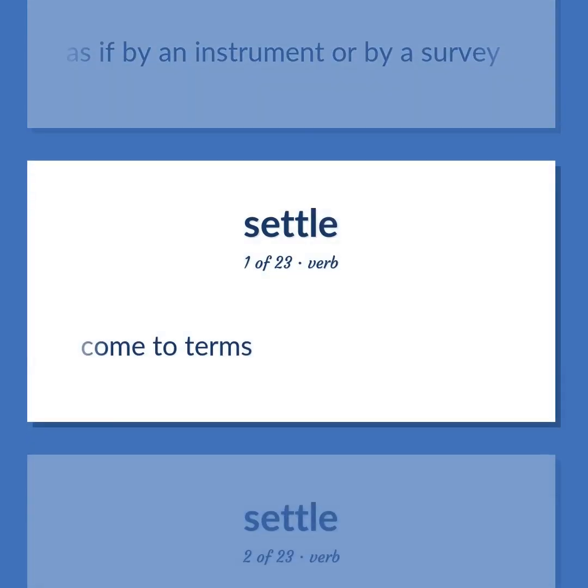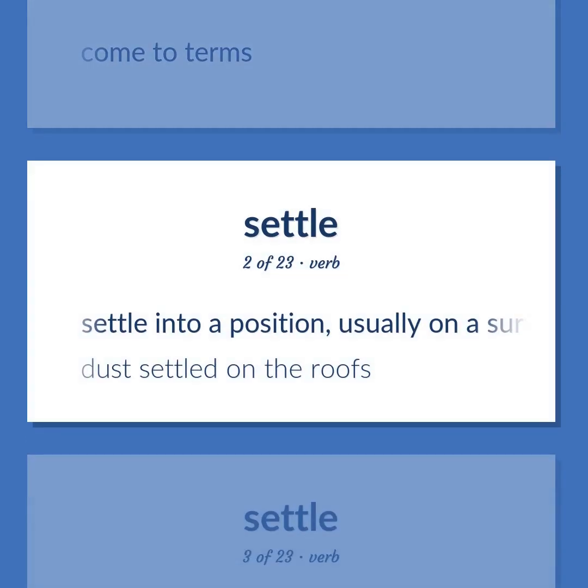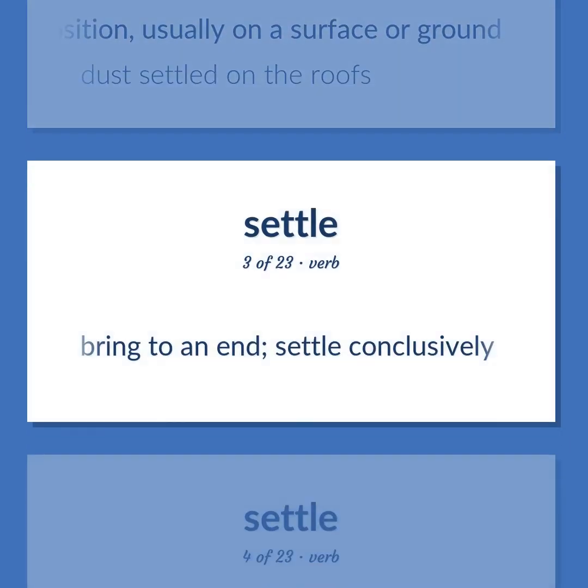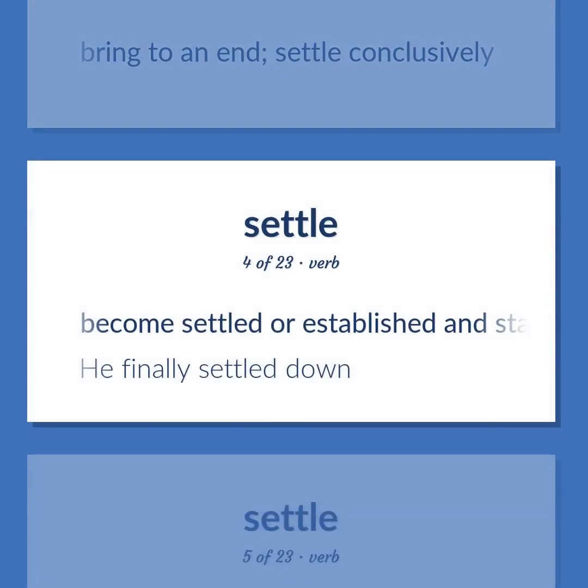Come to terms. Settle into a position, usually on a surface or ground. Dust settled on the roofs. Bring to an end. Settle conclusively. Become settled or established and stable in one's residence or lifestyle. He finally settled down.